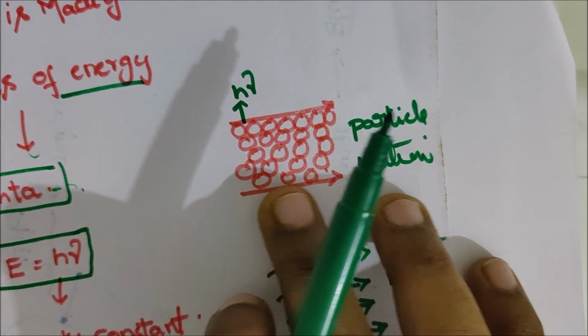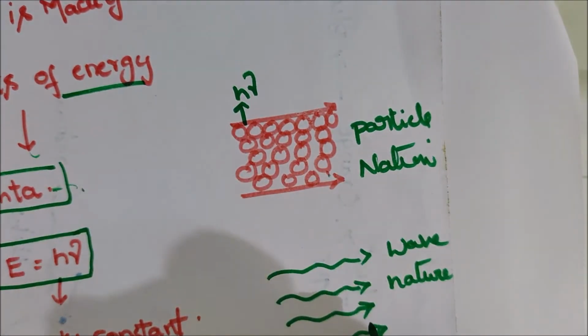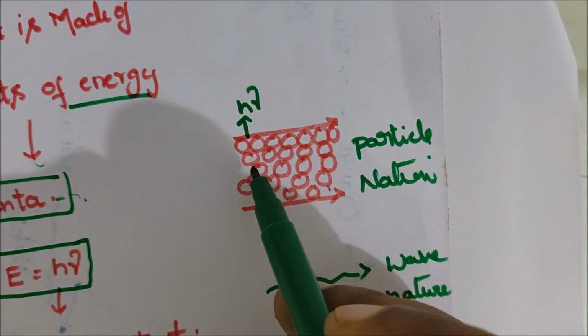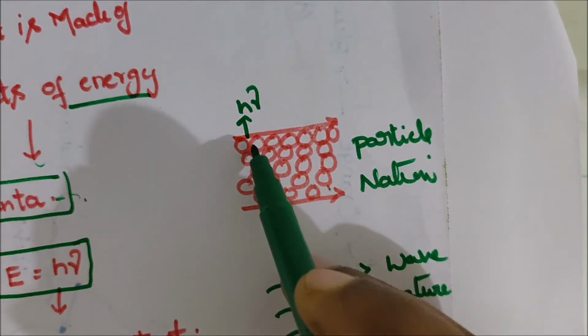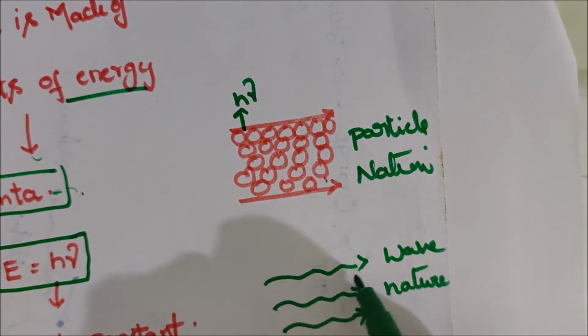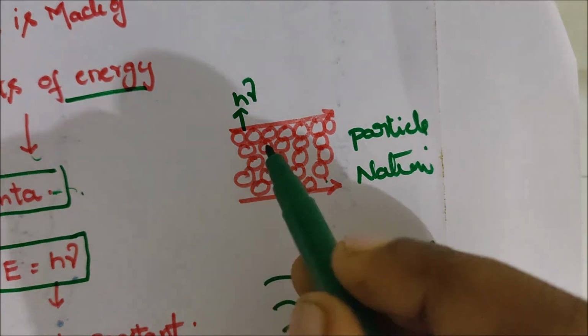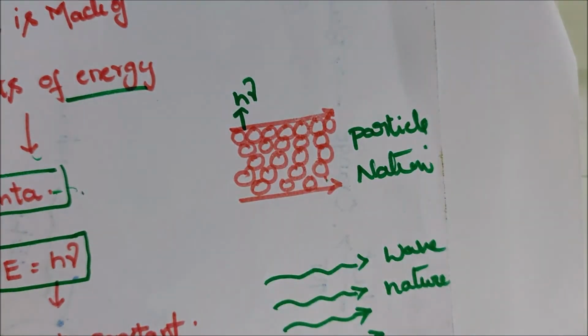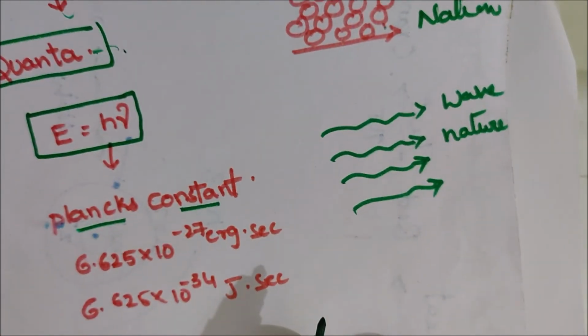Each particle has particle nature and wave nature. Every particle has h mu, which is called a quantum.